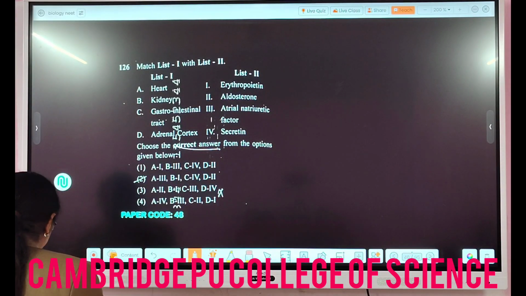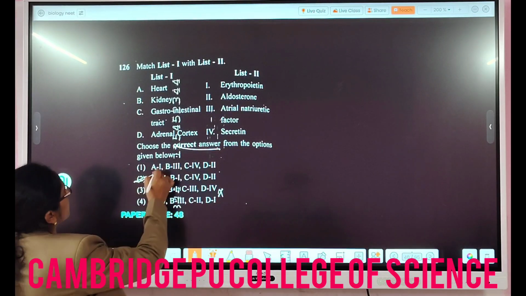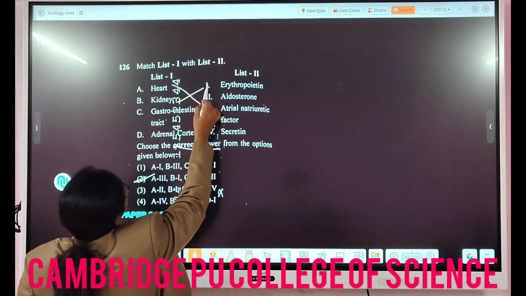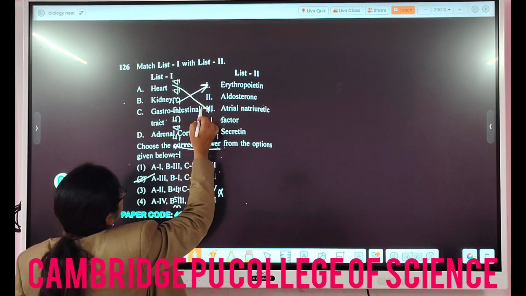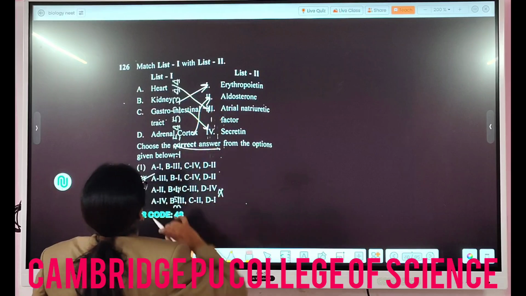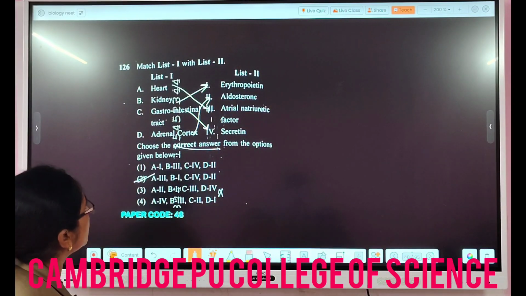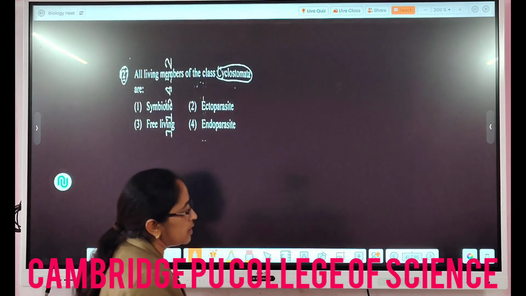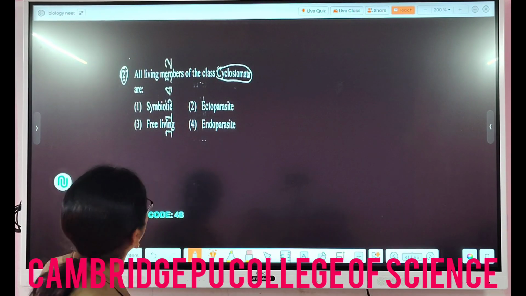You have to match the following: A goes with 3, B goes with the first, C goes with the fourth one, and D goes with the second one. So these are the hormones or chemicals being released by these parts. It is at the last of the chapter, chemical coordination and integration.